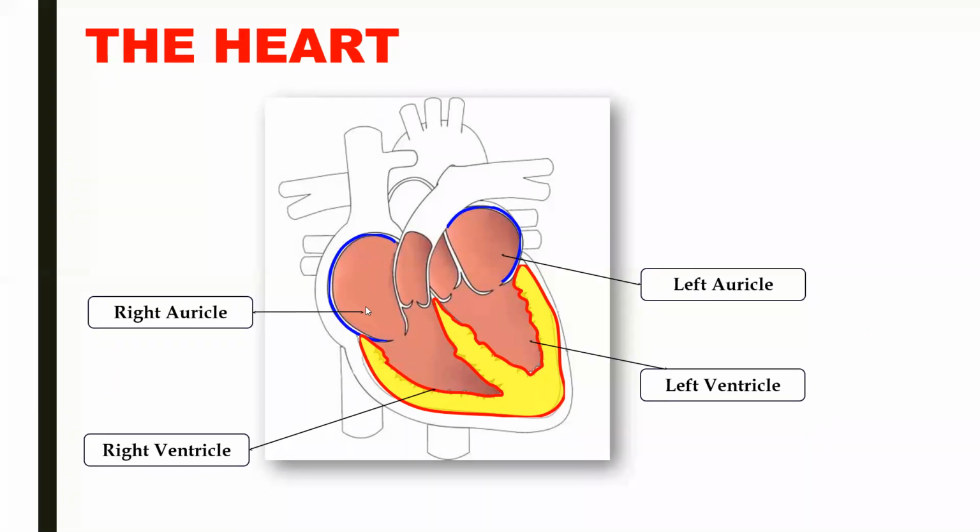Okay. Now, if you carefully see, the wall of auricle is thin, whereas the wall of ventricle is thick. Miss, why? Because auricle is the receiving chamber of the heart. It receives blood. When it receives blood from different parts of the body, the blood enters inside it. And when auricle contracts, when the upper part contracts, blood moves to the next part, that is ventricle. It will go into the ventricle.